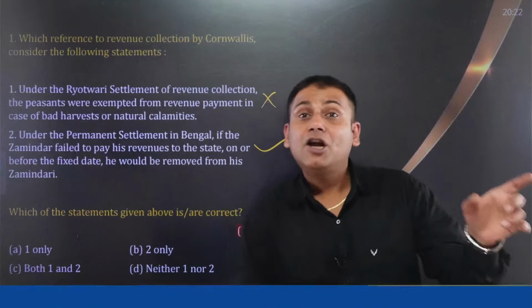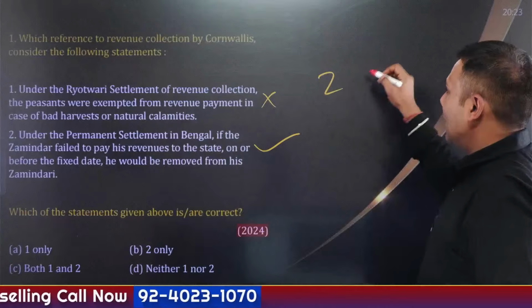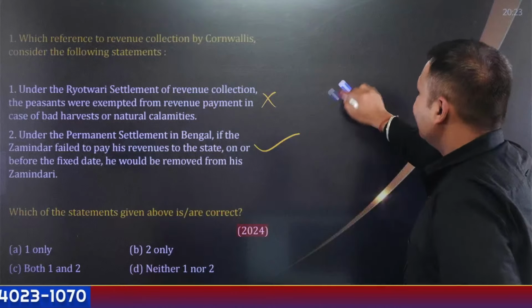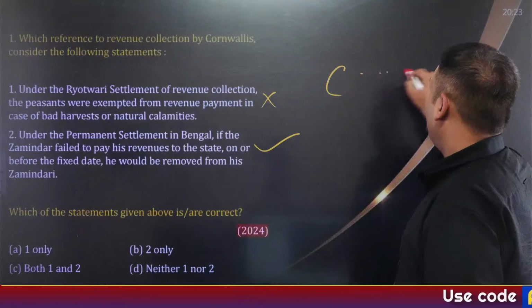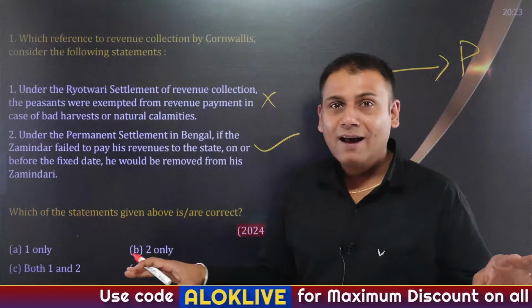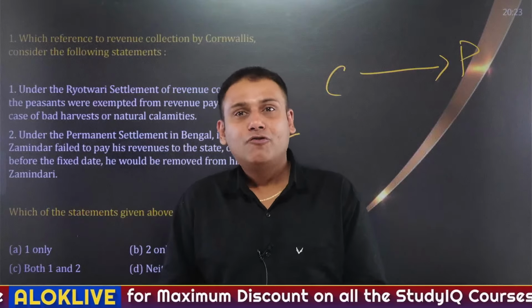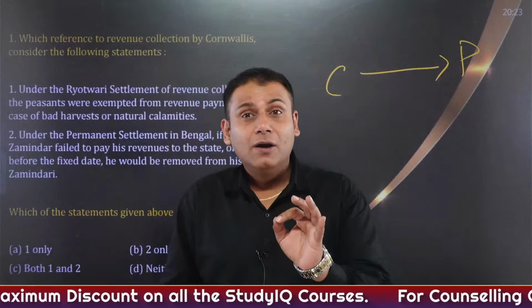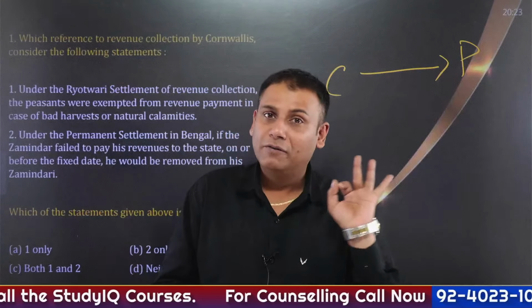As a part of the system, English East India Company directly collected the revenue from the peasants. The role of Zamindar got ended directly, but indirectly there was still a role of Zamindar. Why? Because Zamindar has now become money lender. As I've told you, company directly collected the revenue from whom? Peasants. The role of Zamindar has ended directly. True? Here, the land was classified on the basis of quality of the soil.